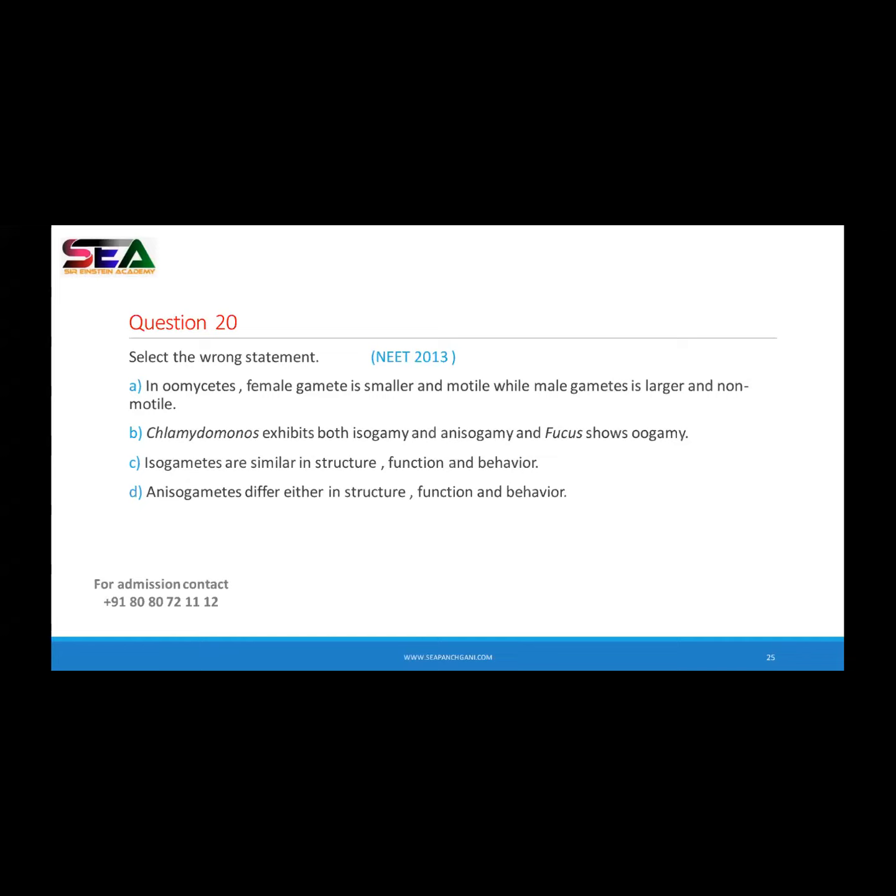See the second statement. Chlamydomonas exhibits both isogamy and anisogamy, and pupils show oogamy. So here three different words are there: isogamy, anisogamy, and oogamy. So what is isogamy, anisogamy, and oogamy?